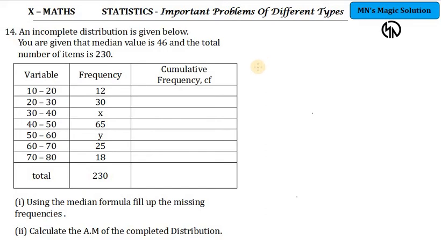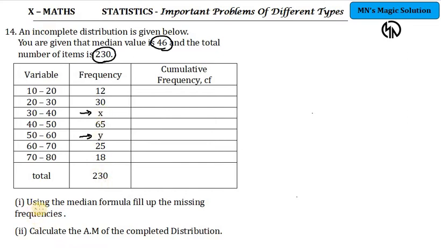Hi students. Statistics question number 14 from the worksheet. An incomplete distribution is given below and the median value is given as 46 and total number of items is 230. So in the incomplete distribution, x is unknown and y is unknown. That is why they call it an incomplete distribution.